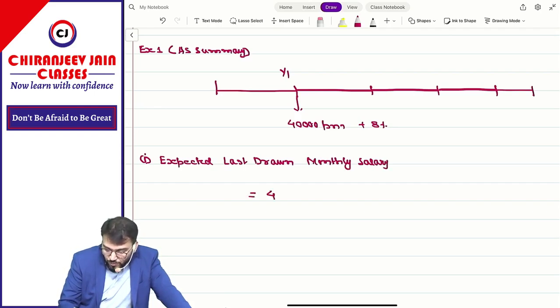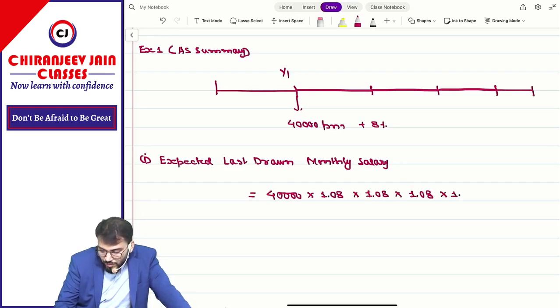This will be equal to 40,000 into 1.08 into 1.08 into 1.08 into 1.08.